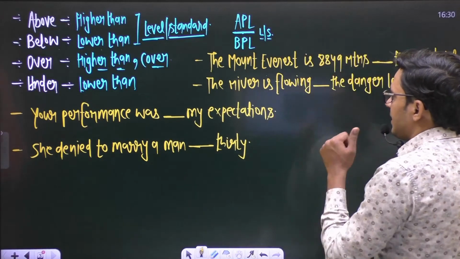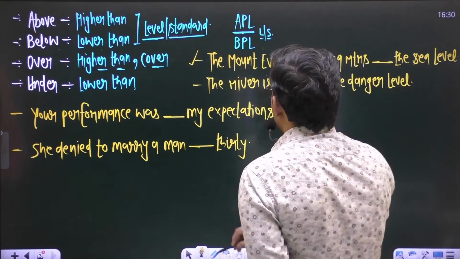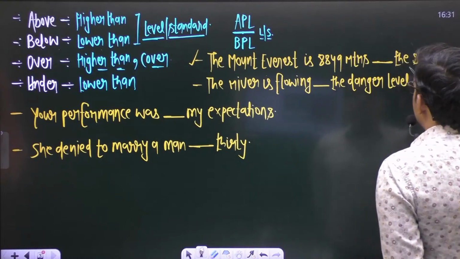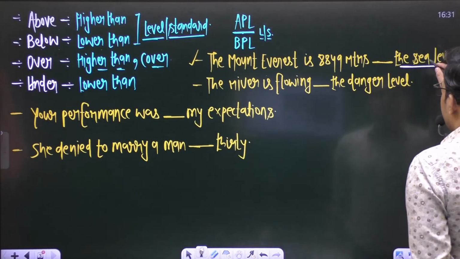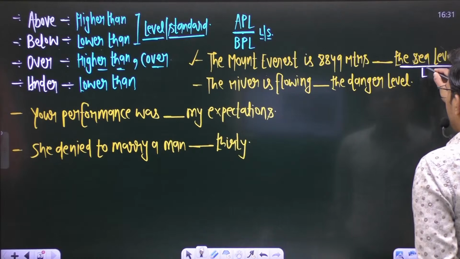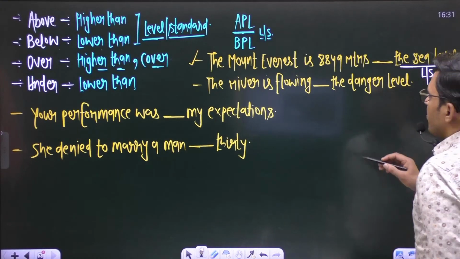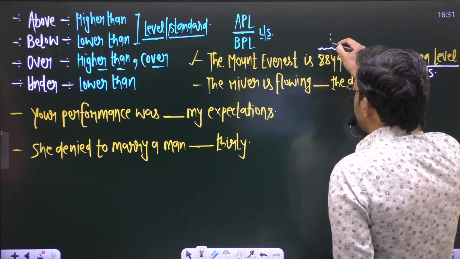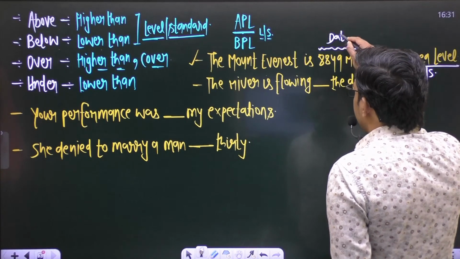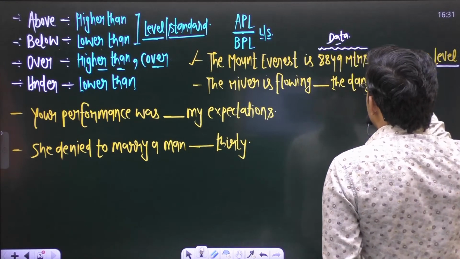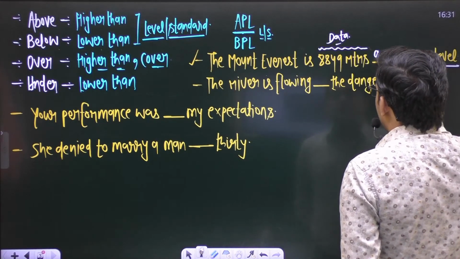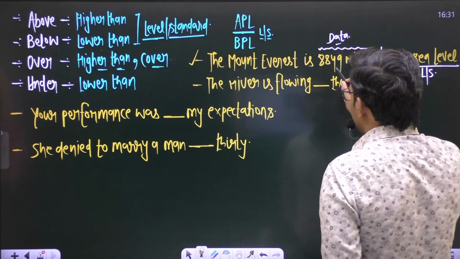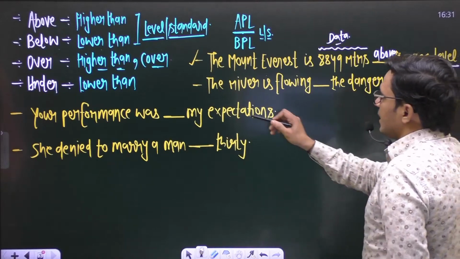So in the first sentence it is said, Mount Everest is 8849 meters blank the sea level. Here the sea level is the level, the standard. And make sure also, whenever any data is given, in that situation also we use above or below. So in this sentence we know Mount Everest is 8849 meters above the sea level.